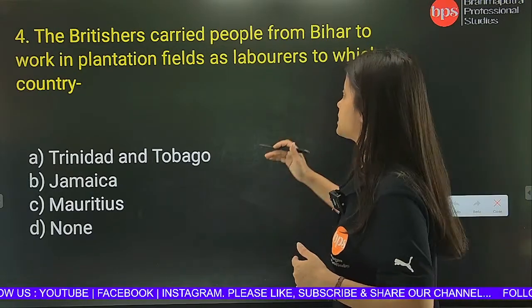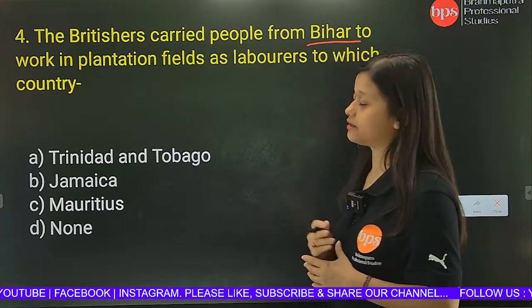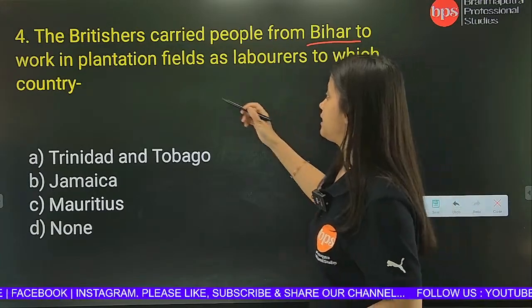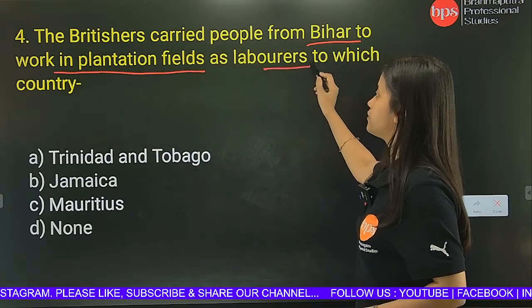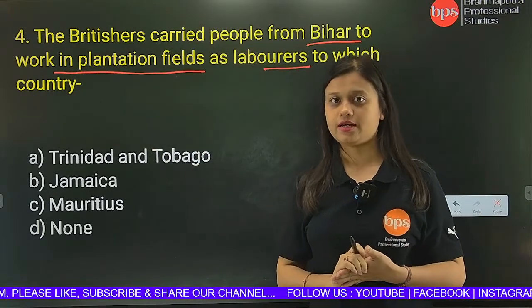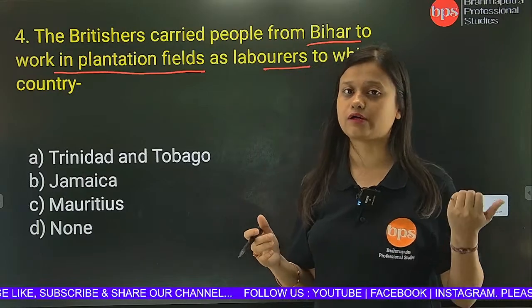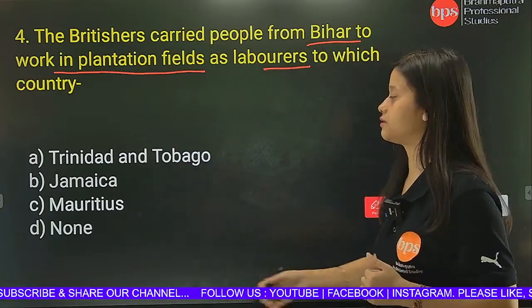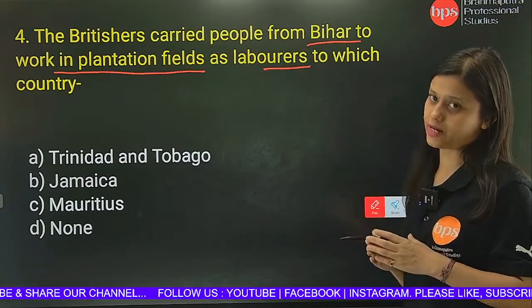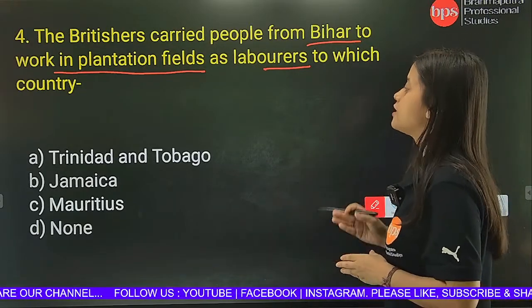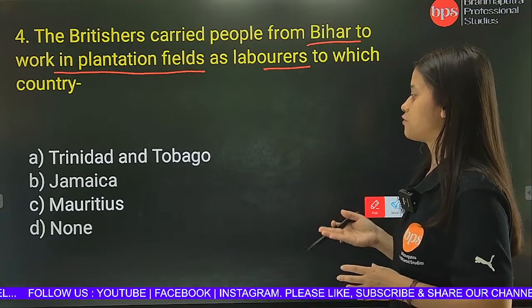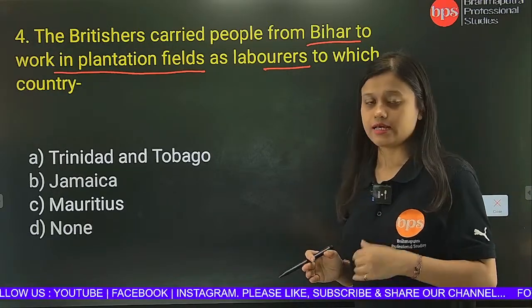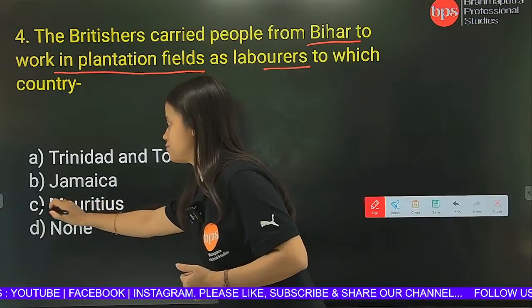Now the question is asking about a particular place called Bihar. They were laborers in Bihar, and they were transported to work in plantation fields as laborers to which of the following countries? A lot of laborers from Bihar were transported to some other country. Which country do you have to identify? Let's see the options. First is Trinidad and Tobago, second is Jamaica, third is Mauritius, and the fourth is none. In this case, our correct answer would be Mauritius.